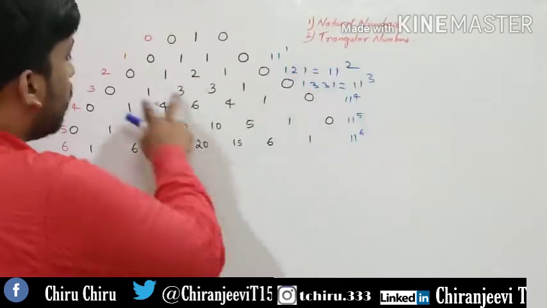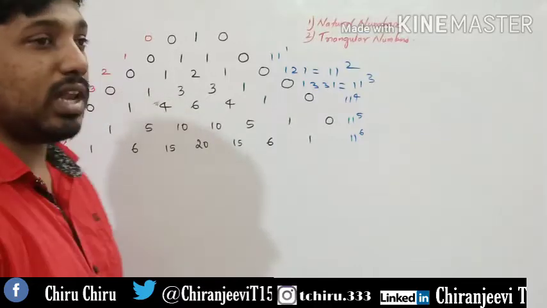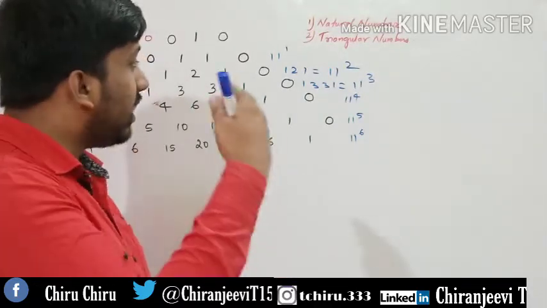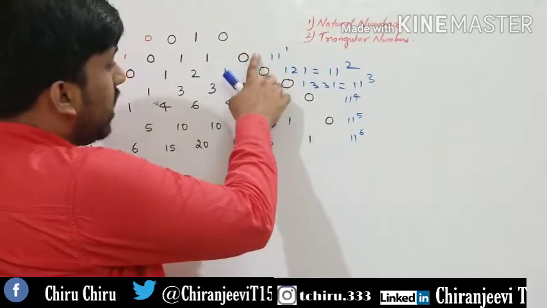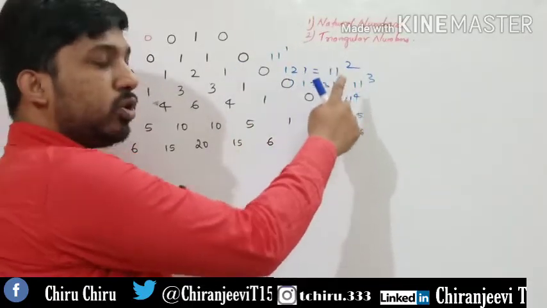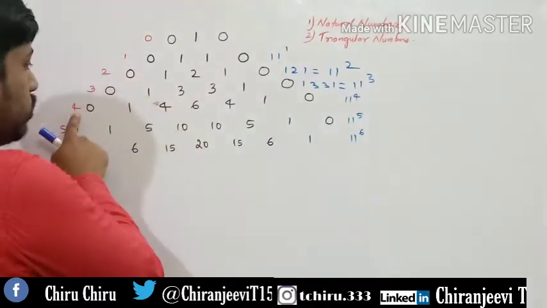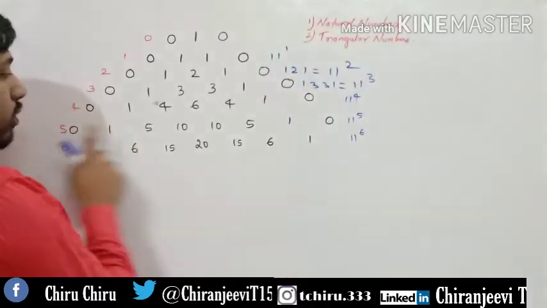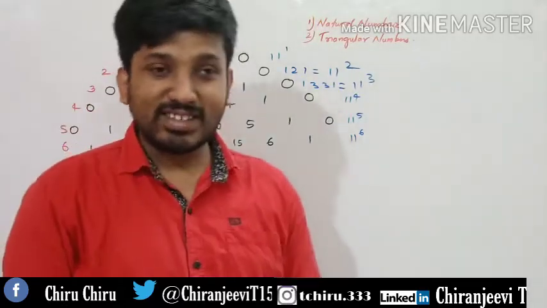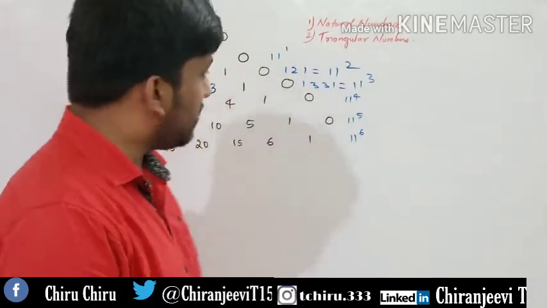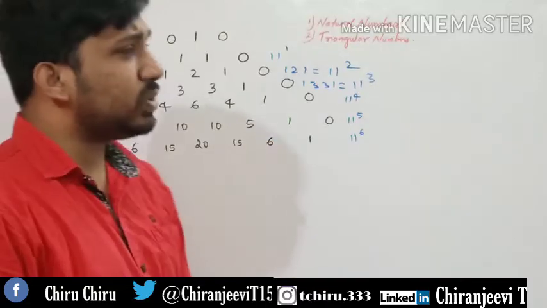If you take these numbers as it is, it's nothing but 11 to the power of n, where n again goes for the rows. So 11 to the power of 1, 11 square, 11 cube, 11 to the power of 4 for the fourth row, 11 to the power of 5 for the fifth row, 11 to the power of 6 for the sixth row. How amazing and fantastic is this number pattern, right? Yes. So many number patterns we can see.